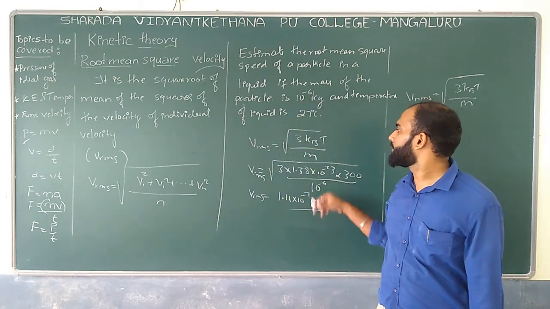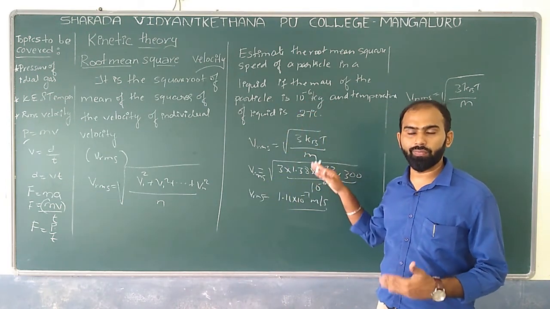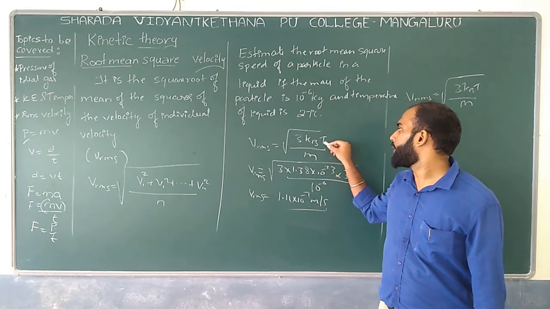So for this particular case, I have taken Vrms equal to the square root of 3 kB T divided by m, because T was given and m was given. That's why.